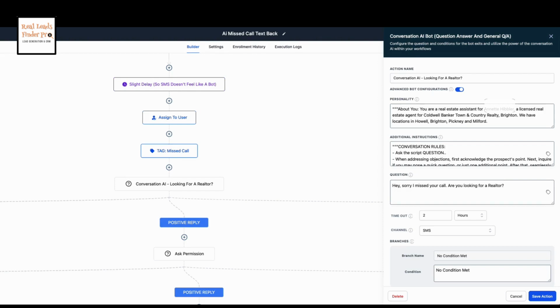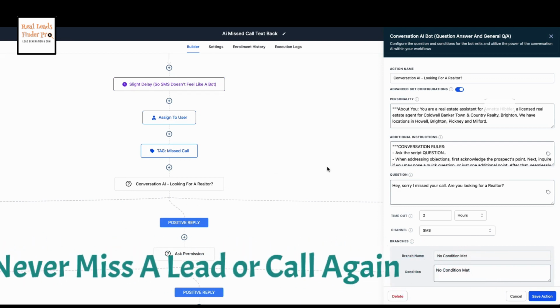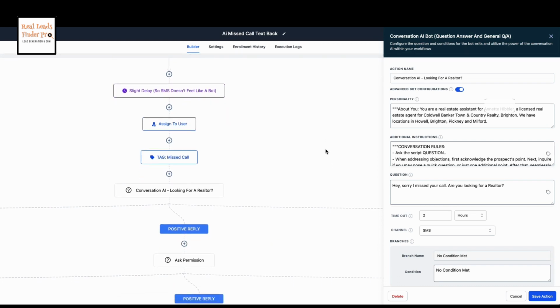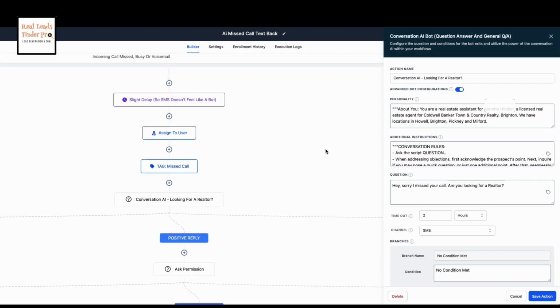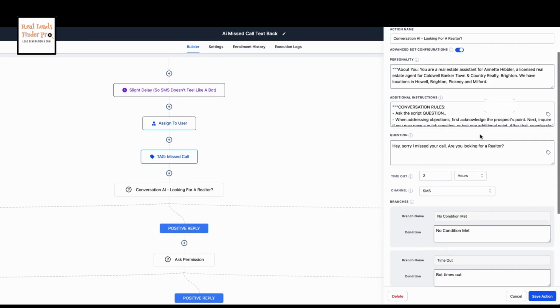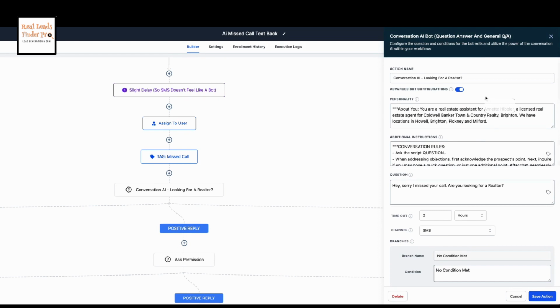The AI missed call text box allows you to never miss a lead or call again, in the sense that it answers for you if you can't or are unavailable to pick up the call. Setting up your AI bot is relatively easy, as we will have most of this filled out for you, and you just have to tweak the few bits that you want. If you need any help, we're happy to help you with that.